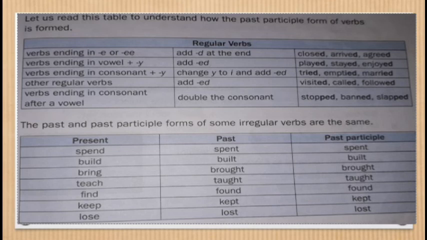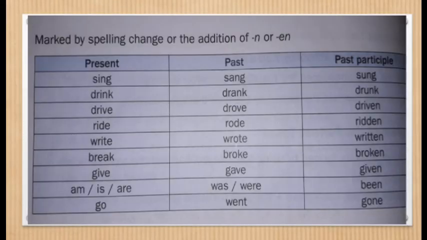Bring, brought, brought. Teach, taught, taught. Find, found, found. Keep, kept, kept. Lose, lost, lost. We have other kinds of verbs also, and their forms can be changed by changing spelling. See here, sing, sang, sung. Drink, drank, drunk. Drive, drove, driven. Write, wrote, written. Break, broke, broken. Give, gave, given.